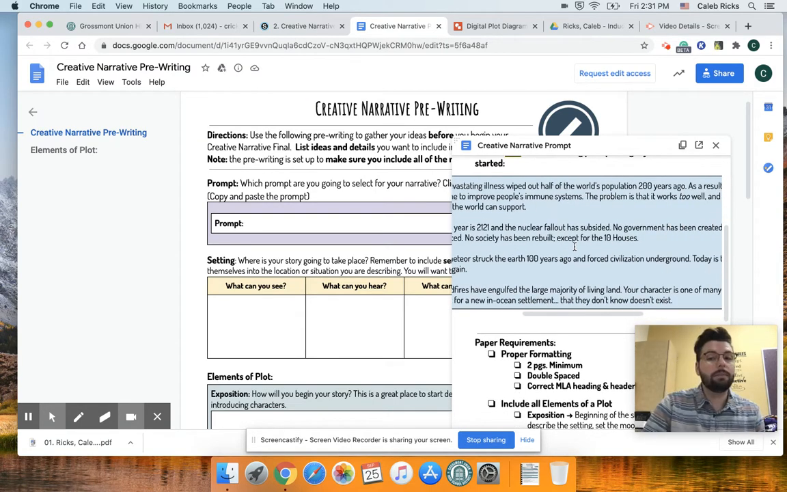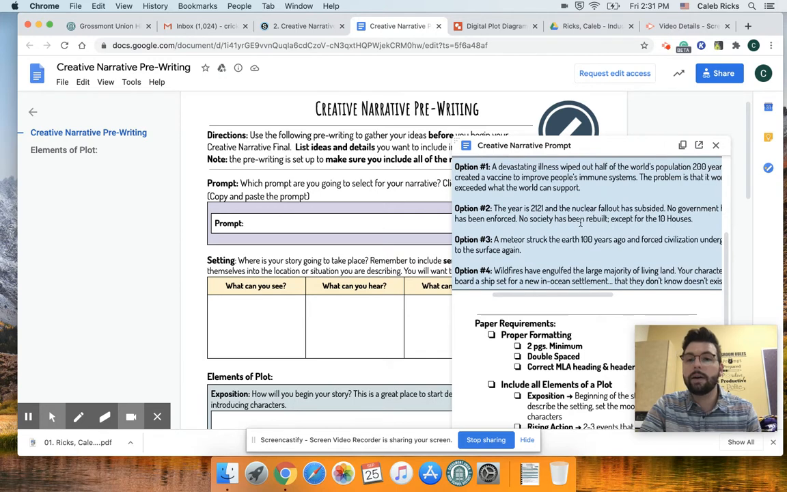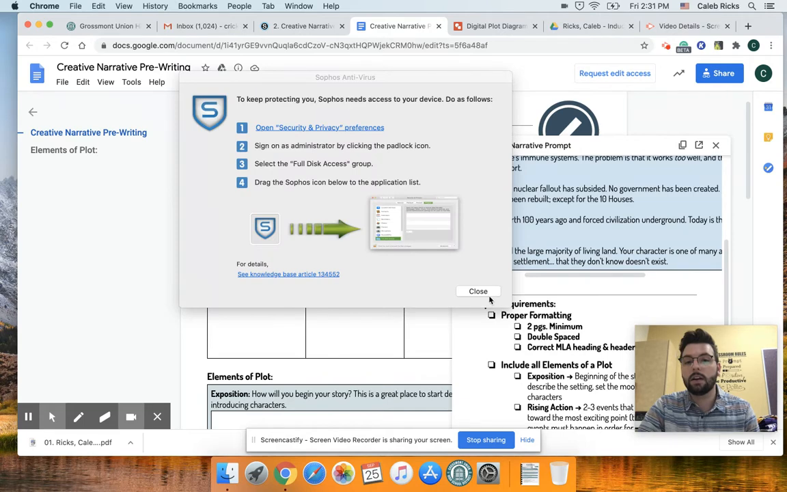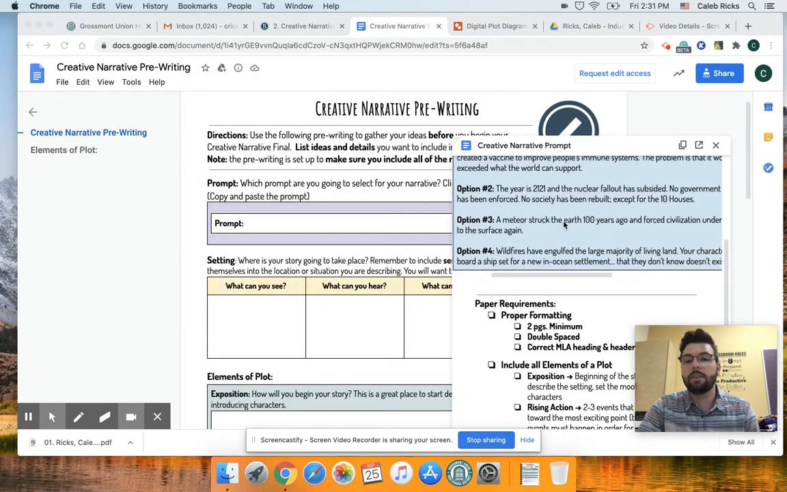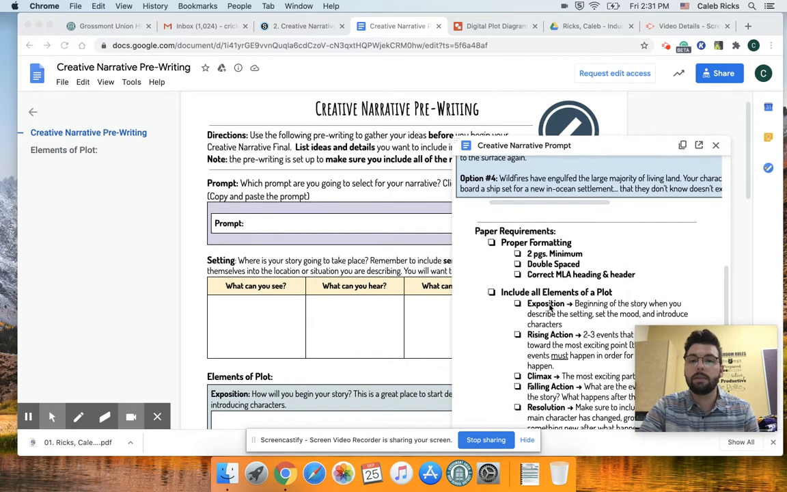Or maybe you're not. One of them is about the year 2121, and there's a nuclear fallout. Another one is about a meteor that struck the earth and forced civilization underground. And another one is about wildfires that have engulfed the majority of the land, and your character is attempting to set sail for a ship to the new in-ocean settlement, but doesn't know that there actually is no ocean settlement. So those are the prompts that you're going to see.